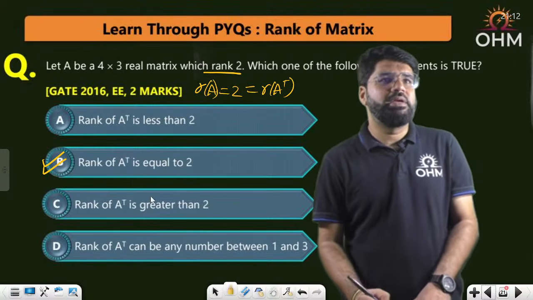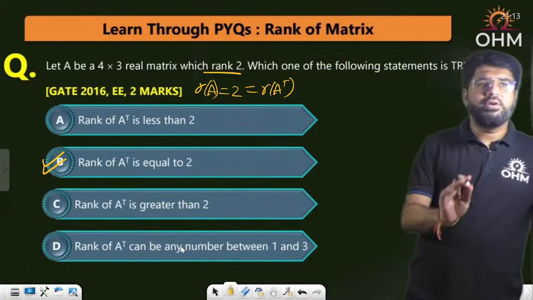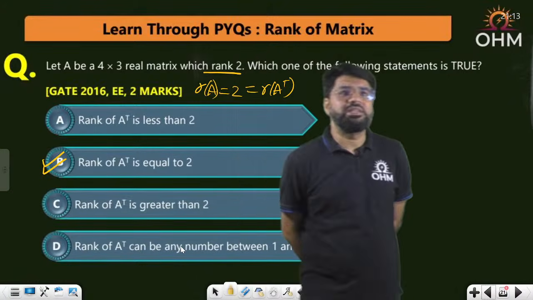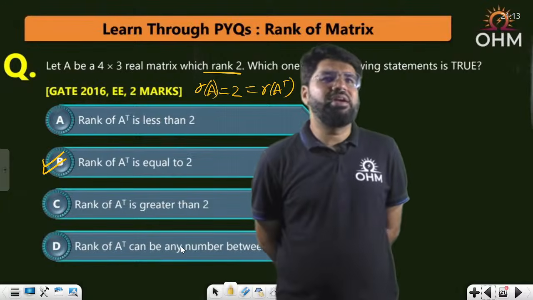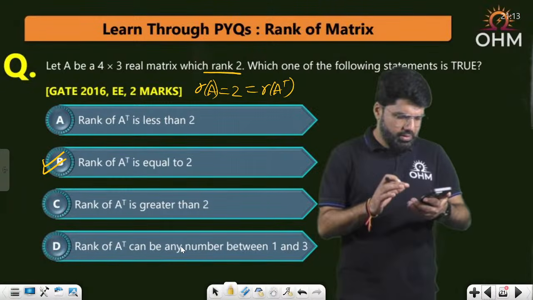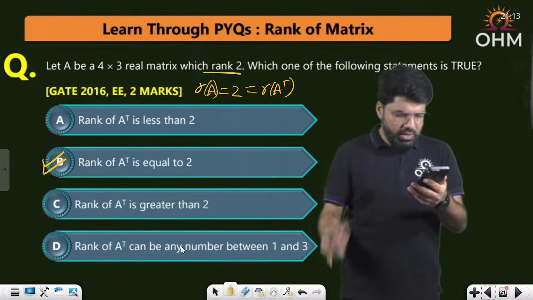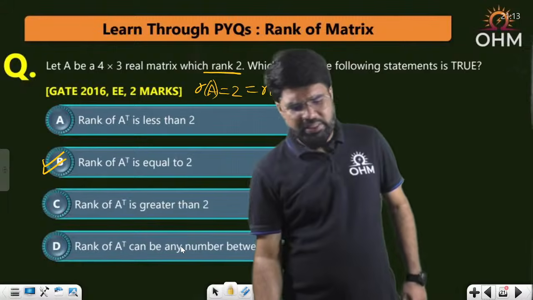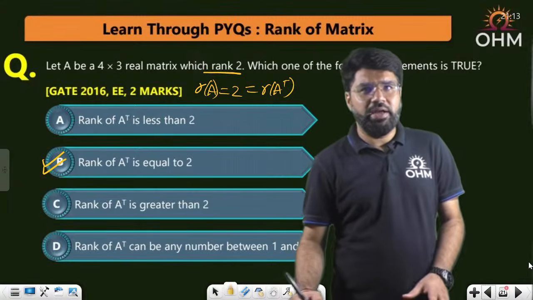Option number B. Not less than 2, not greater than 2. It is equal to rank of A. B, straight tick mark question, 2 marks. It's not about deriving it, it's about some standard results that I have already concluded in the beginning. Correct, it is option number B. Okay, moving ahead towards the next question.